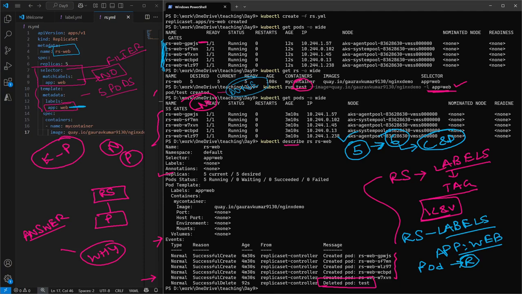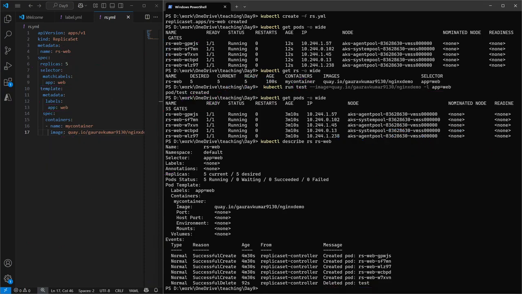Let's do a quick recall of what we have done till now. We created a replica set named rs-web. In our replicas, we mentioned 5. Then in selectors, the first thing this replica set, rs-web, is going to check in our Kubernetes cluster is, do we have any pod present with the same label?